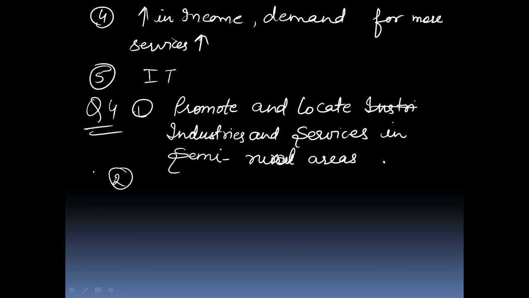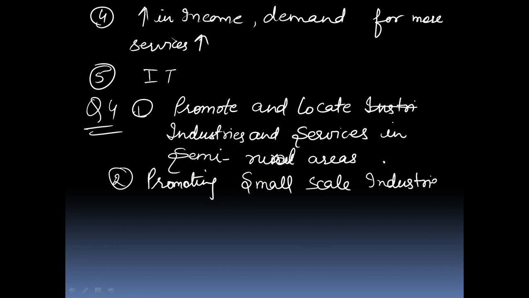Second, promoting small scale industries. Second way is promoting small scale industries. How can we promote small scale industries? Promoting small scale manufacturing units, agro processing industries, providing loans for the same. The government or bank can provide loans at a cheap rate to small farmers to improve their irrigation facilities so that they can get 2 or 3 crops a year instead of 1. Thus, more people can be employed in the same field.